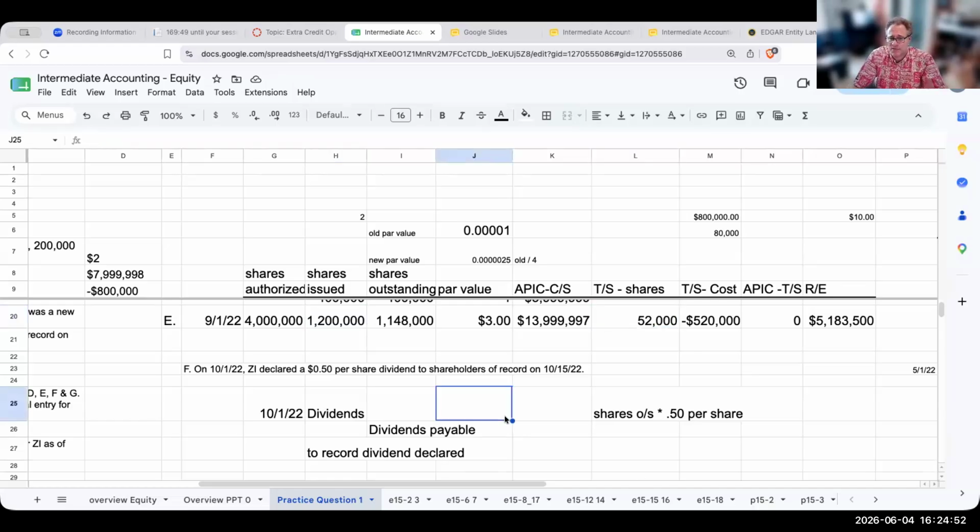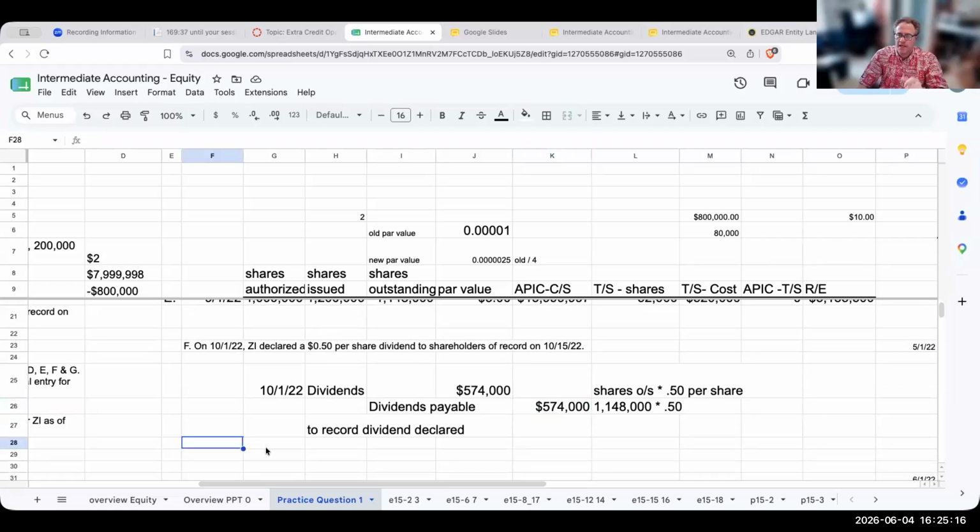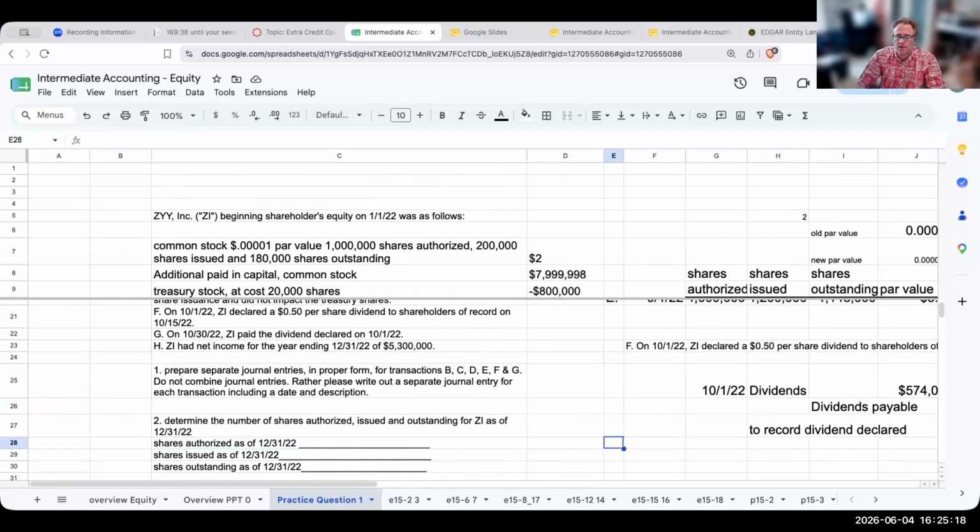That wouldn't make any sense. So here I'm going to take 1,148,000 and multiply that by 50 cents. The amount of dividends I'm essentially paying is going to be 574,000.